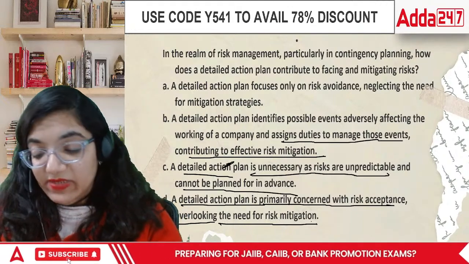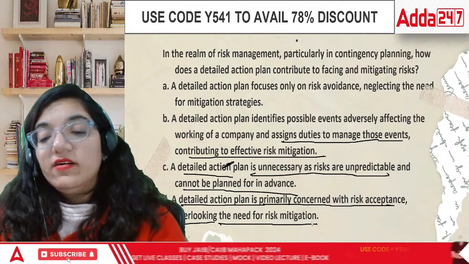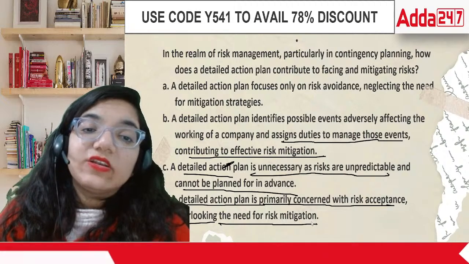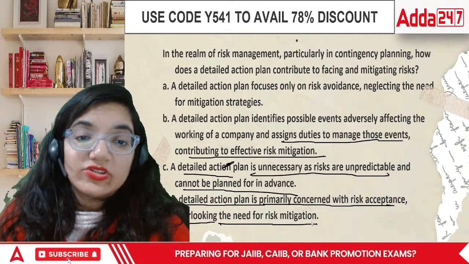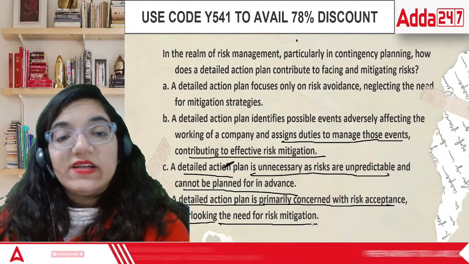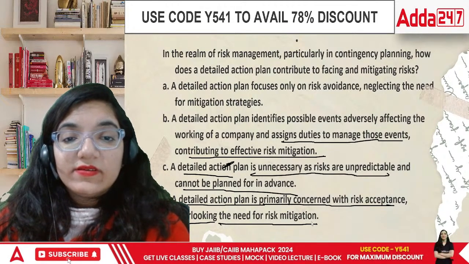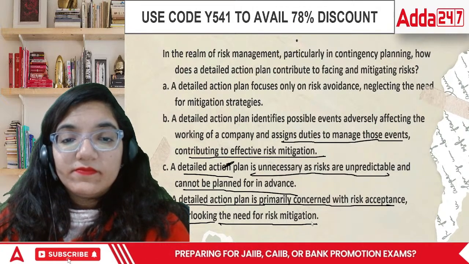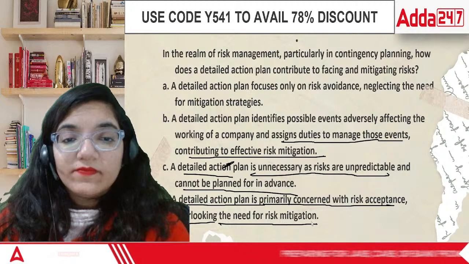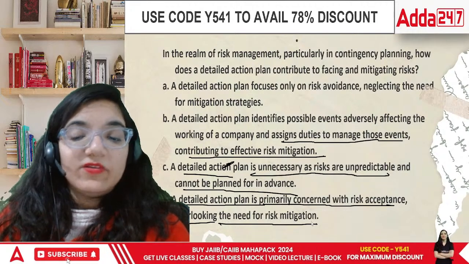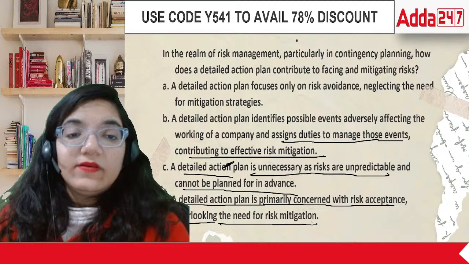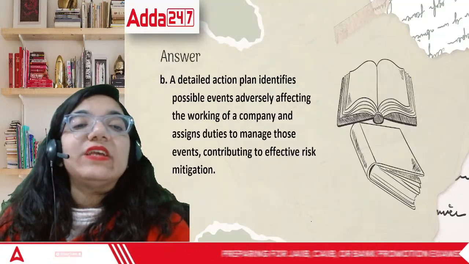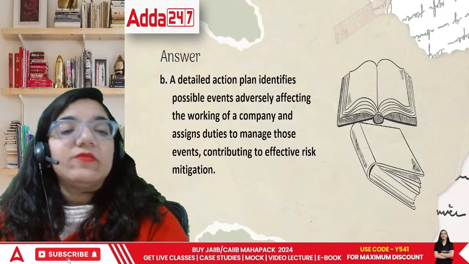That's why risk mitigation means we're going to reduce our losses or risks to the maximum limit, because having a lot of risk is going to be a very big problem for the organization. So, in this case, what's going to be the answer? Everybody, what's going to be the answer? The answer is a detailed action plan with possible events adversely affecting the particular area.